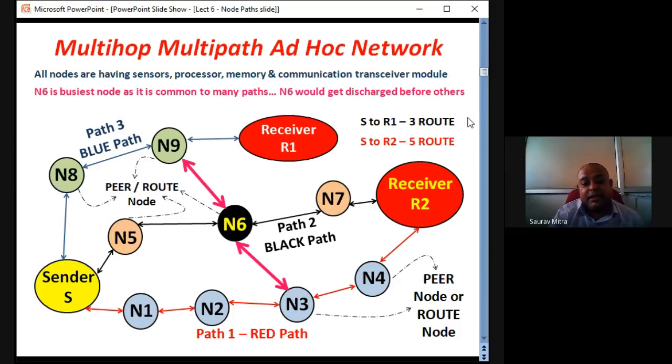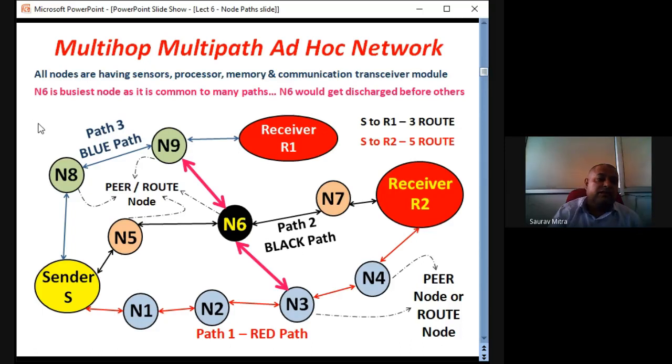What is the other path? The last path is very critical. Just check: sender S to N8, then N9, then N6, then N3, then N4, and then R2. Let's say N7 has gone bad, and you want to send the data through N8 to R2, because N8 is full of energy.